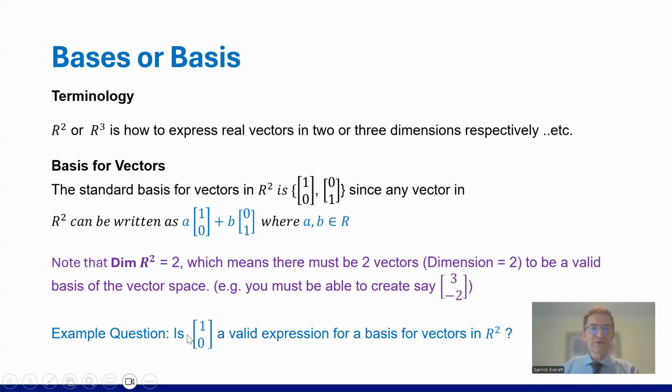For example, is 1, 0, this vector, a valid expression for a basis of vectors in R2? Answer, no, since it's only got dimension 1. So here, look at this. We'll put an A in front. If A is 3, I can get 3, 0. Yep, I can tick off 3. But there's no way I can turn this 0 into minus 2. I need another vector. I need the dimension to be 2. I need another one down the bottom.